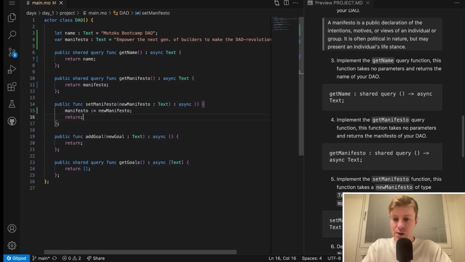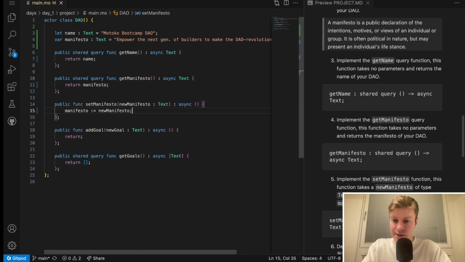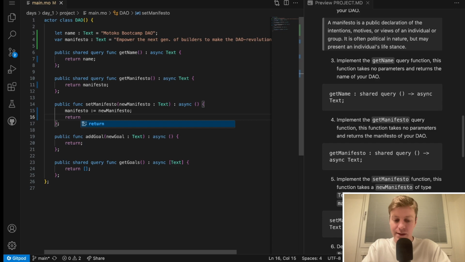In Motoko, you can also just leave it like this because Motoko automatically returns from the function, but I think we can make the code more clear if we just put the return here. So that's it for task number 5.